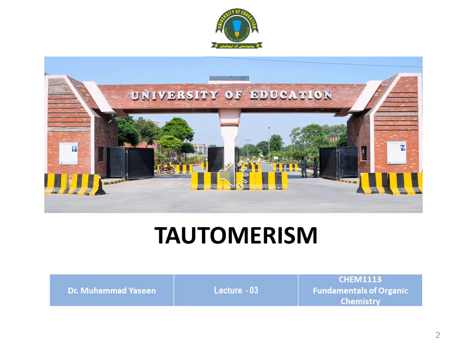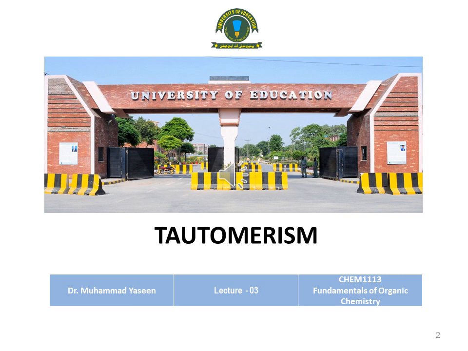Today we are going to discuss a very important topic of fundamental organic chemistry, that is Tautomerism. It belongs to the course CHM 1113, the fundamentals of organic chemistry. Today we will learn what Tautomerism is and what the different types of Tautomerism are. Of course, we will discuss in detail Keto-enol Tautomerism.